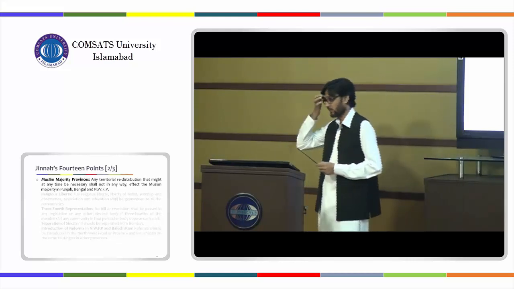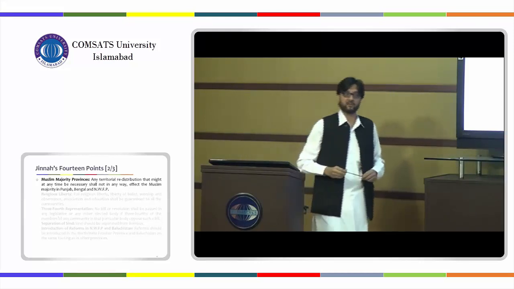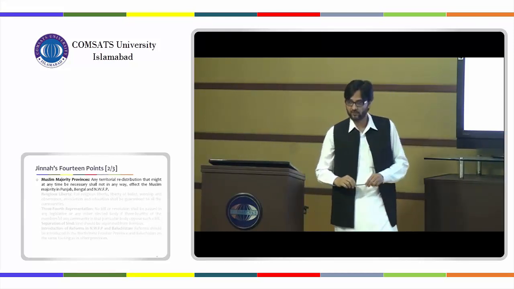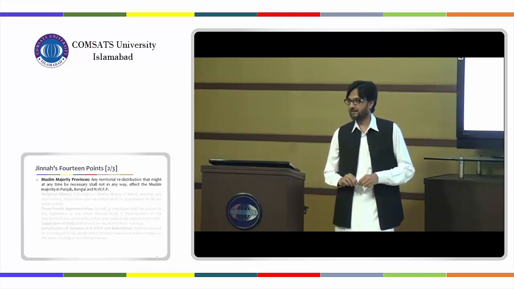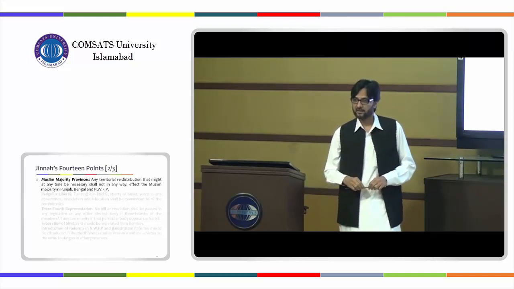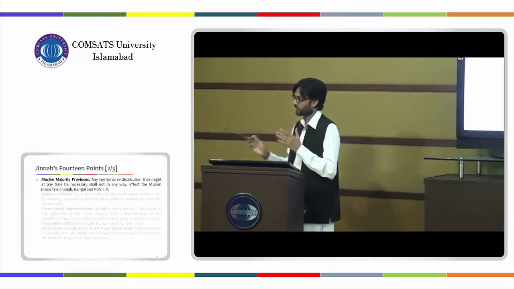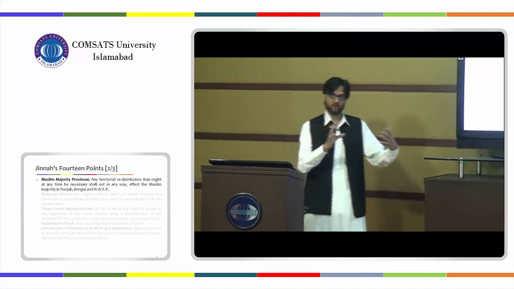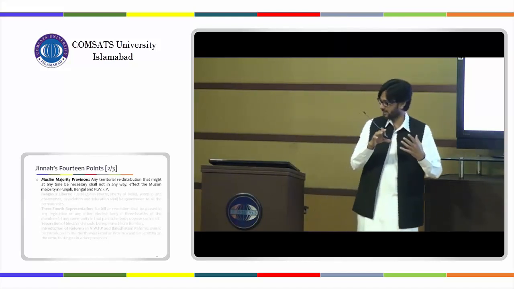For example, there are 25 districts in this province, and out of 25, 17 are Muslim majority, and these 7 or 8 are Hindu majority districts, and then you just put 3 of the Muslim majority districts with the rest of the Hindu majority districts.